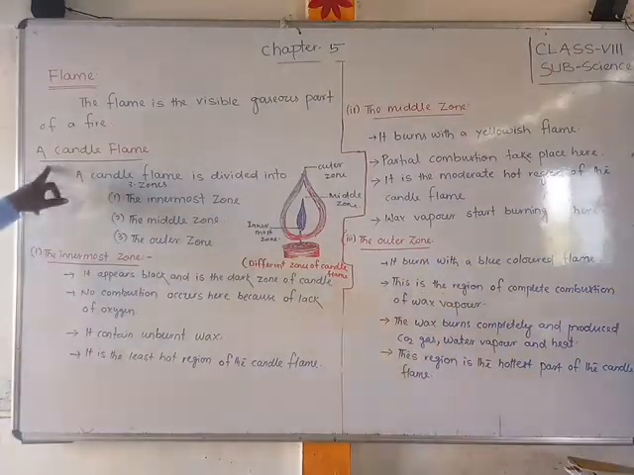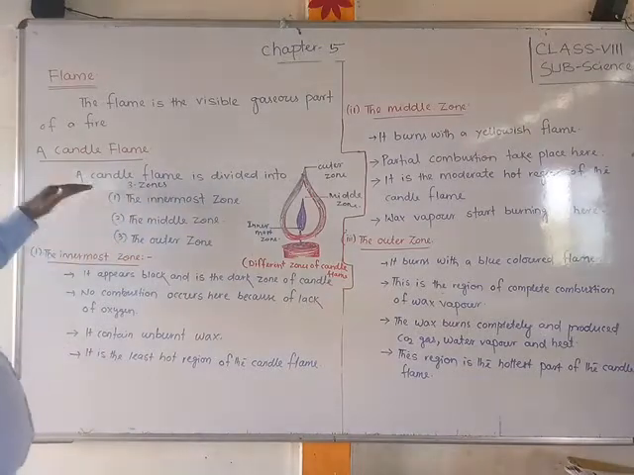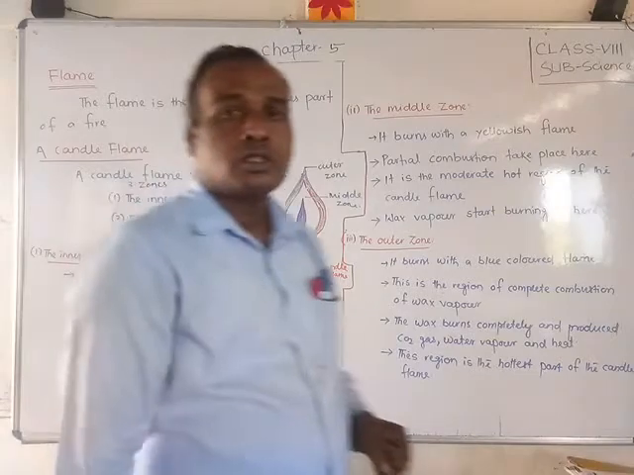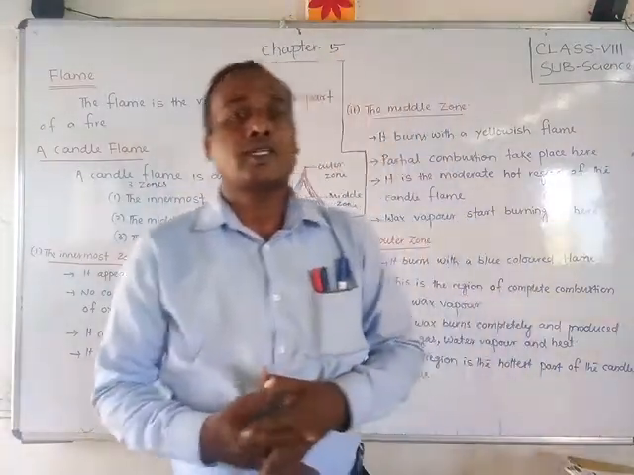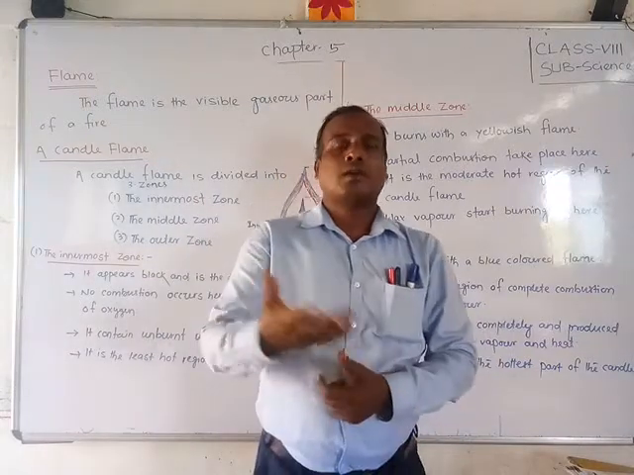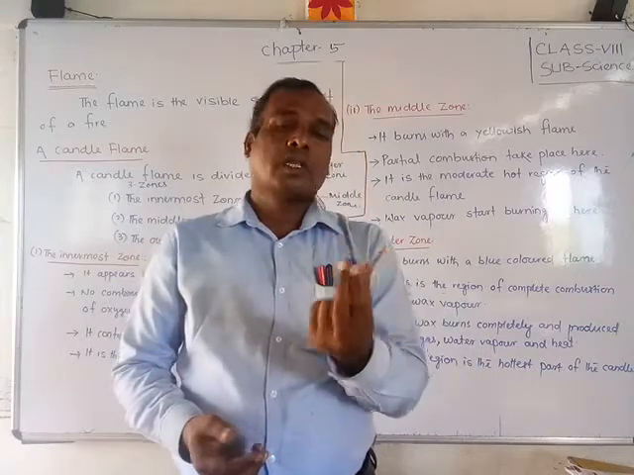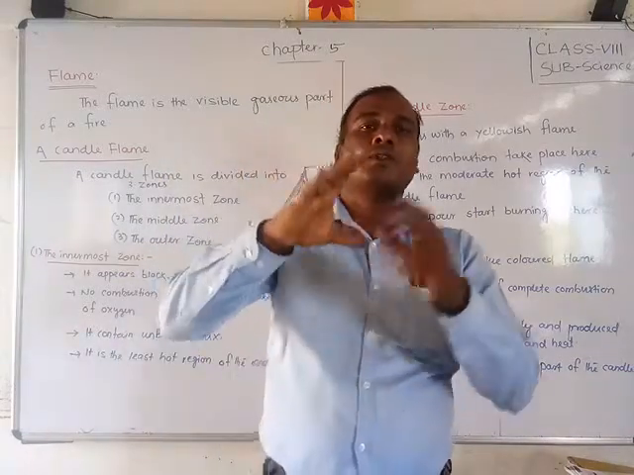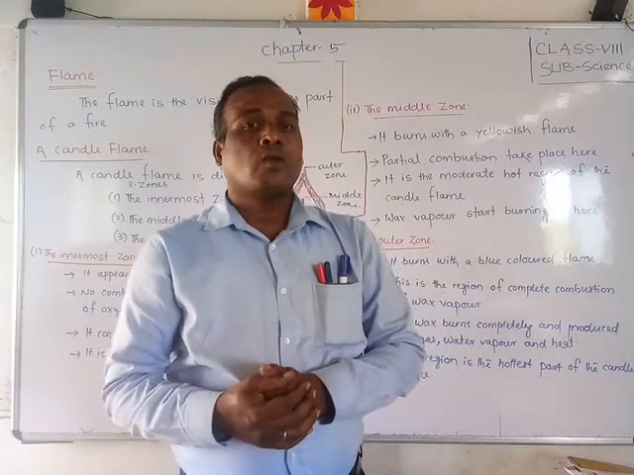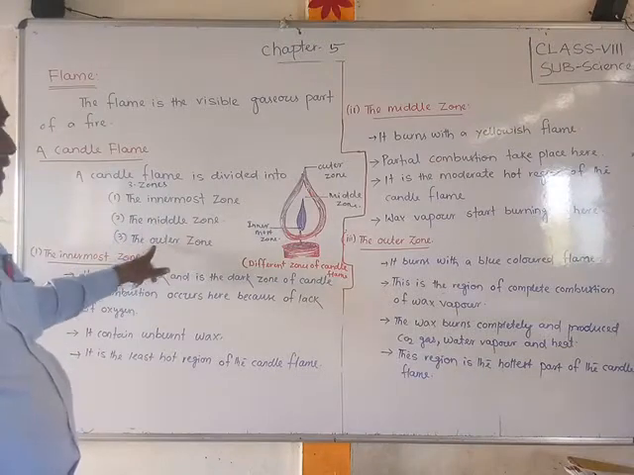Today we are going to discuss the candle flame. A candle flame is divided into three zones. Okay, students, you get the idea. Whenever a candle is lit, you can see the flame, and for the experiment you can divide it into three zones. One is the innermost zone, then the middle zone and the outer zone.